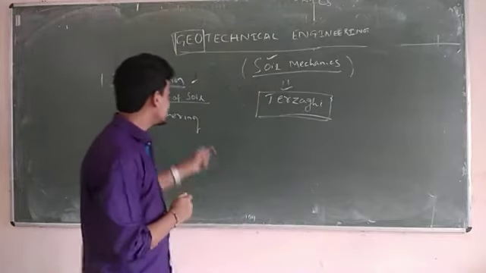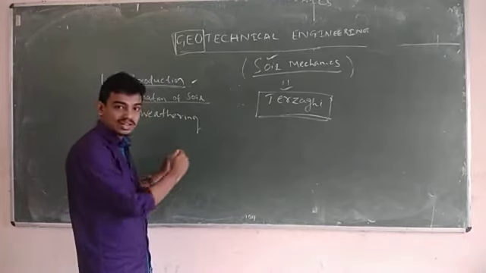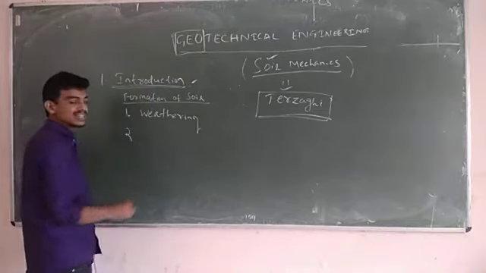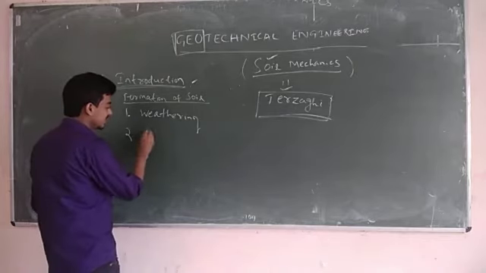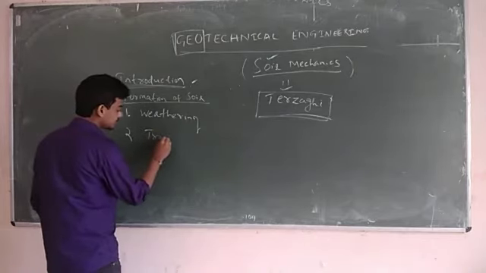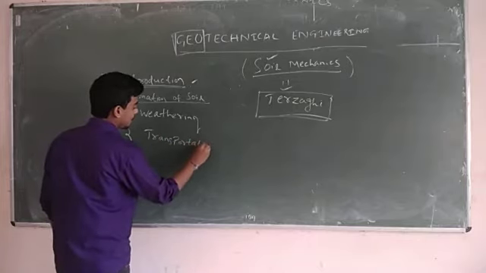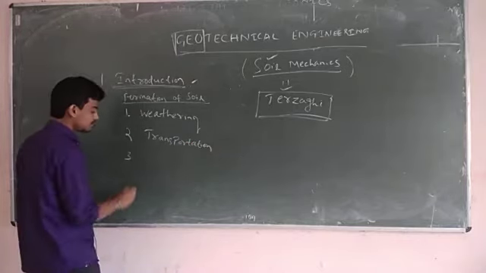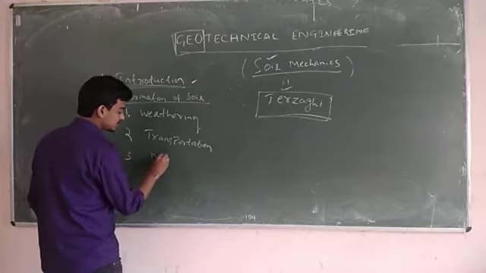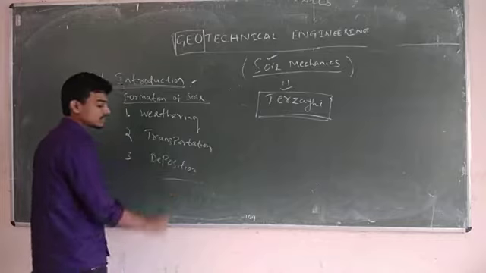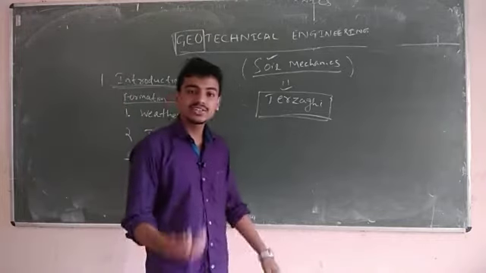So the formation of soil can be divided into a number of steps: weathering, then transportation, then deposition.